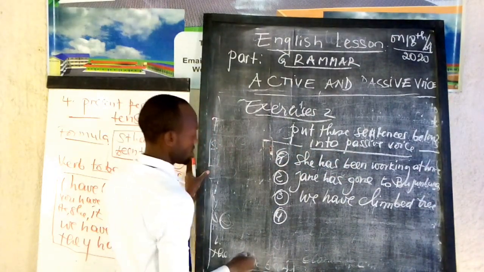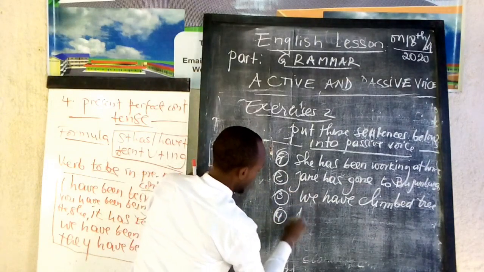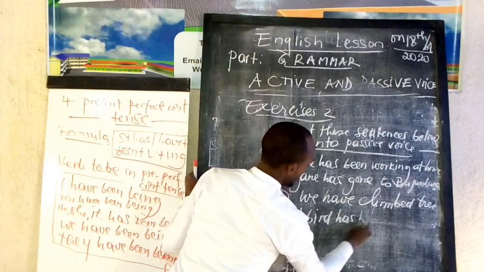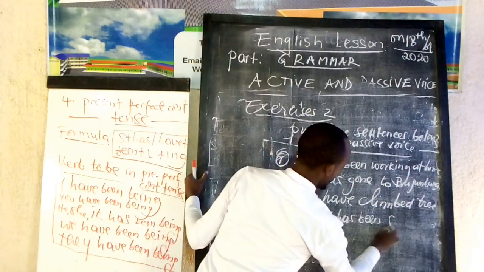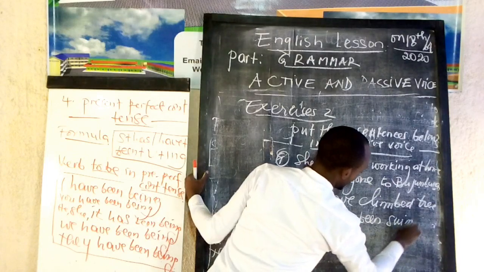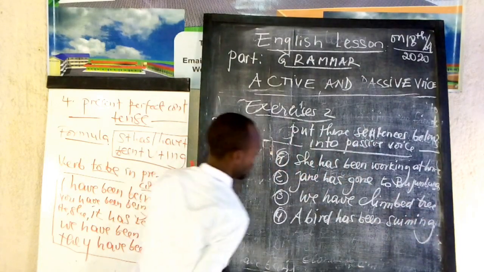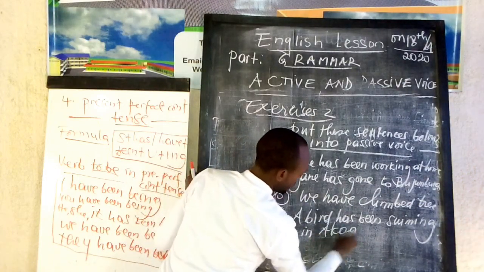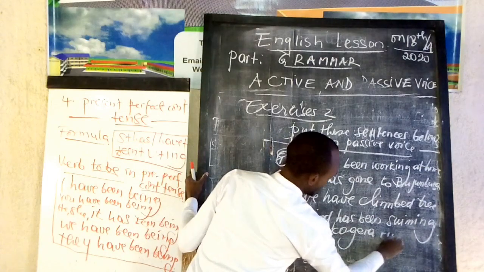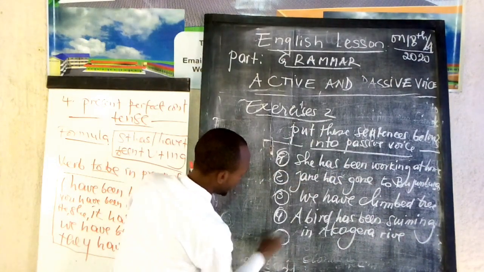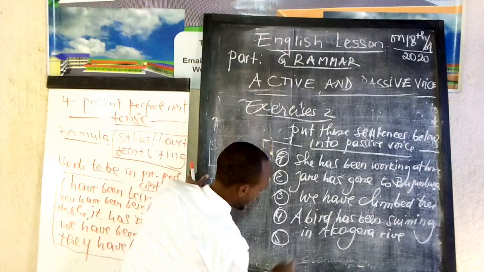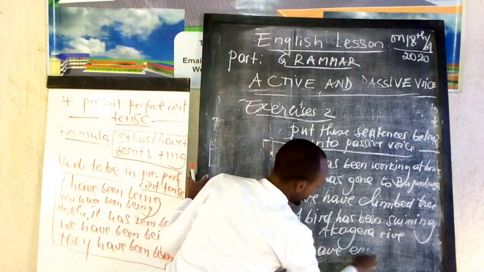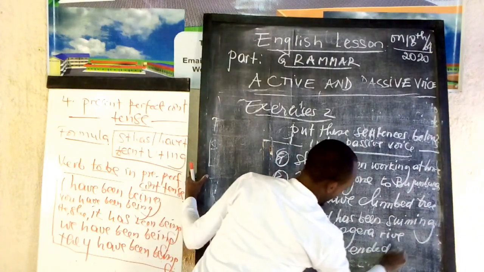Number 4, a bat has been swimming in Akagera River. Number 5, I have ended my work.